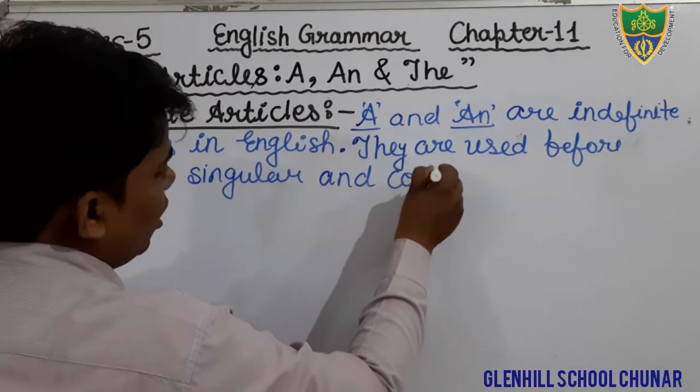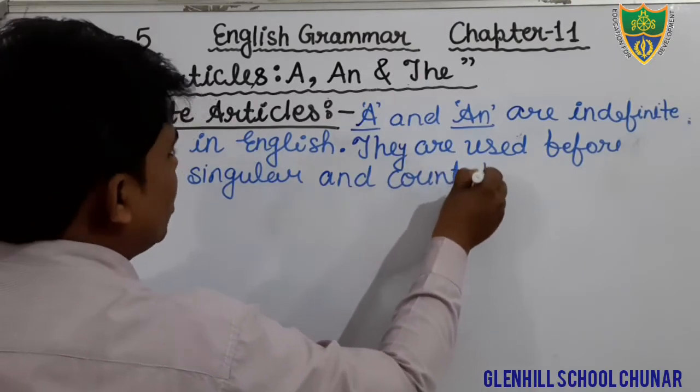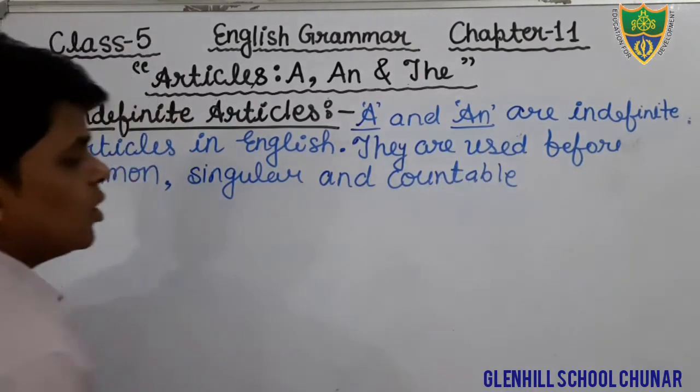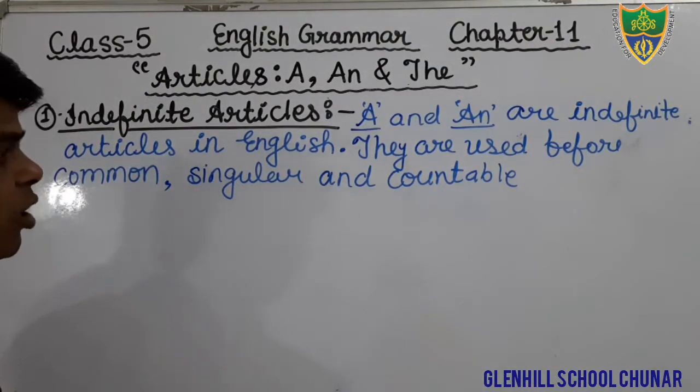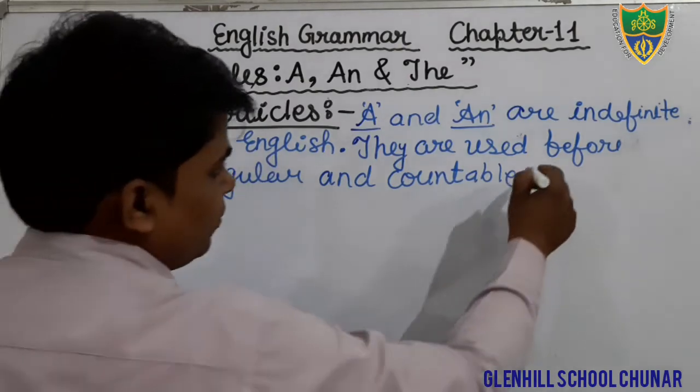Countable nouns you all have read in the previous class. A countable noun is a noun that we can count. So, they are used before common, singular, and countable nouns.